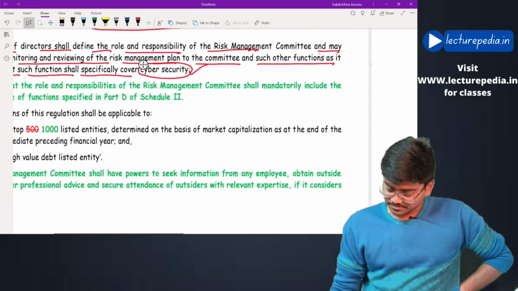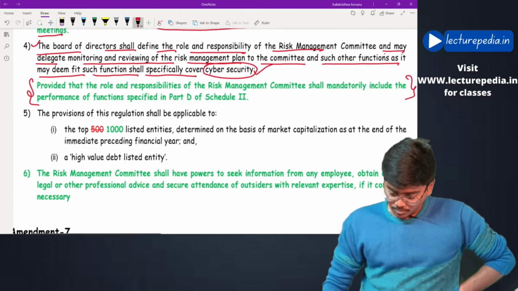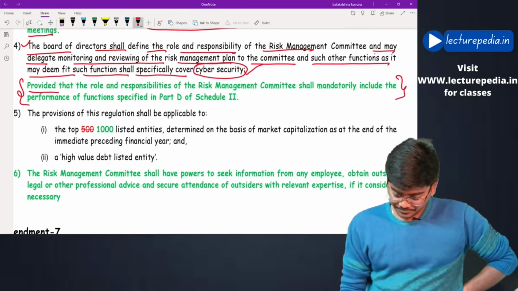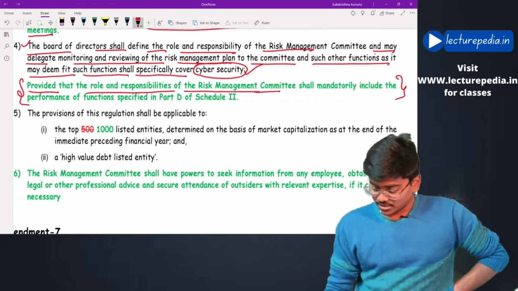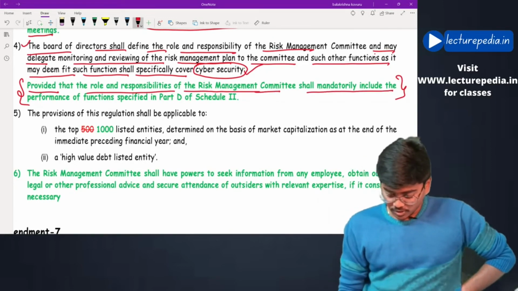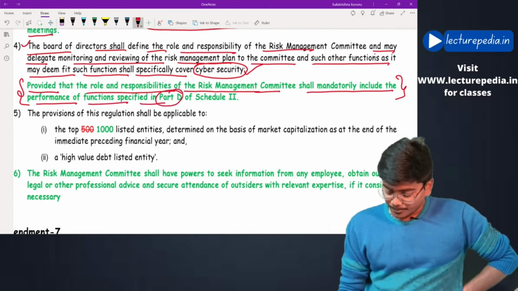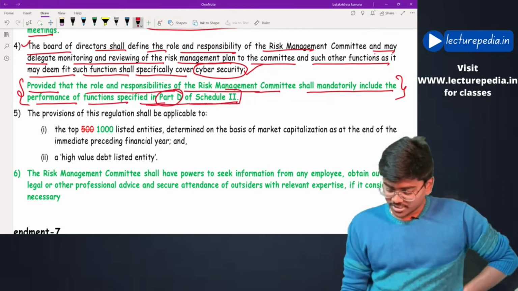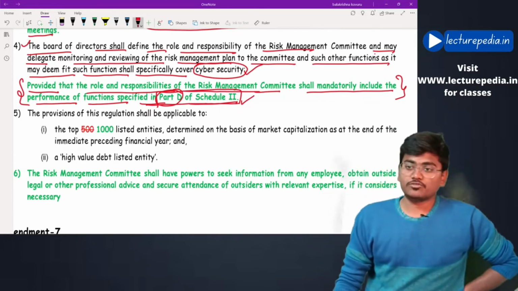What is that? See, provided that the role and responsibility of the risk management committee shall mandatorily include the performance of functions that are specified in Part D of Schedule 2. Okay, this Part D of Schedule 2 is not there in our syllabus. You need not learn this Part D of Schedule 2.